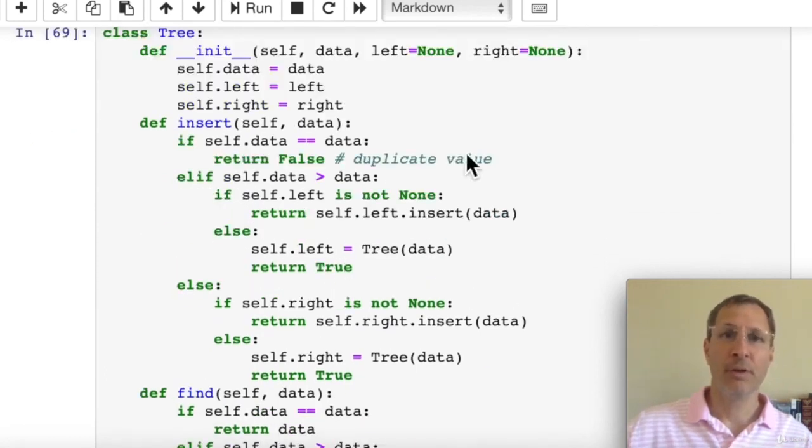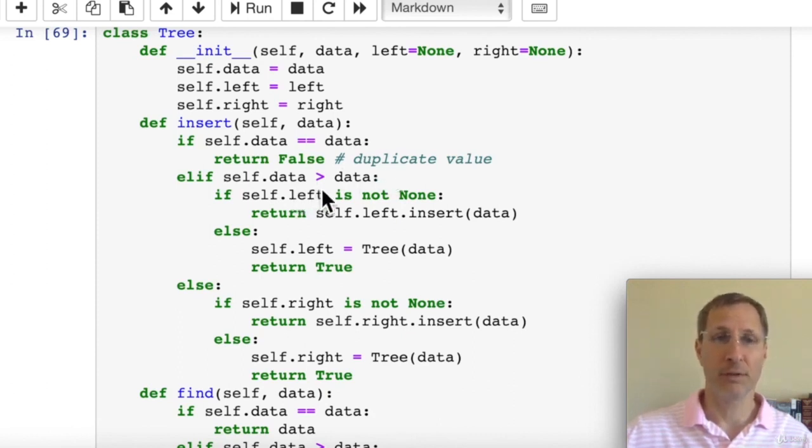For the insert function, the key is to find the correct location to insert, and we're always going to insert at the very bottom of the tree as a new node. The first possibility is that the node we're in is equal to the data we're trying to add, in which case we're going to reject that. We don't want any duplicates in our tree. So in this case we're going to return False because we got a duplicate.